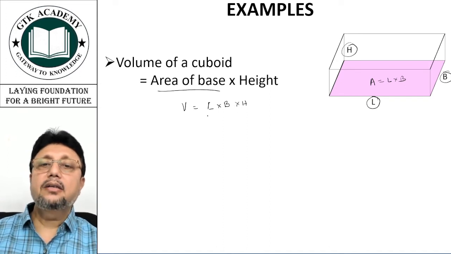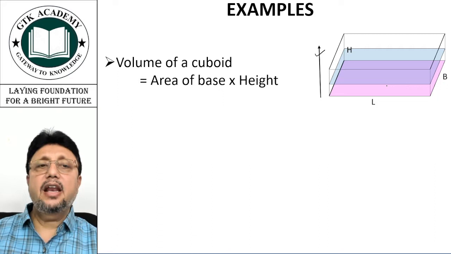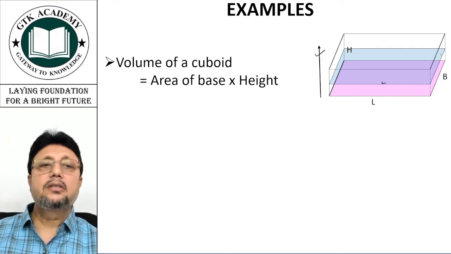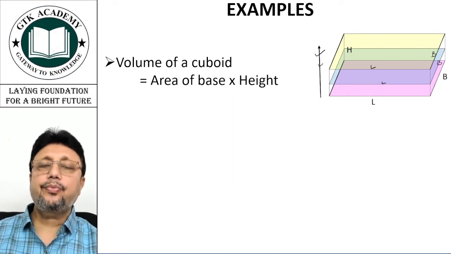Now, why do we write in this manner? Because if you move in this direction indicated by this arrow, this area remains constant. Here also it is L and B. If you again move, L and B. So if you move in this direction of height, the area remains the same.